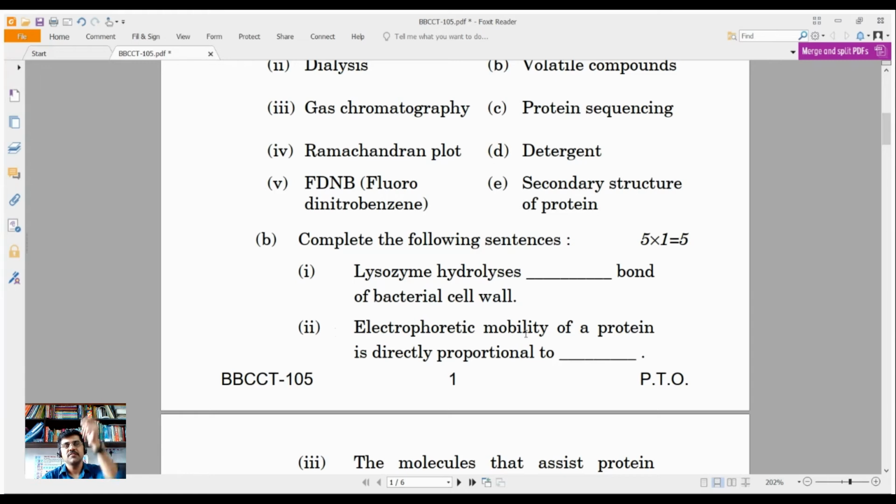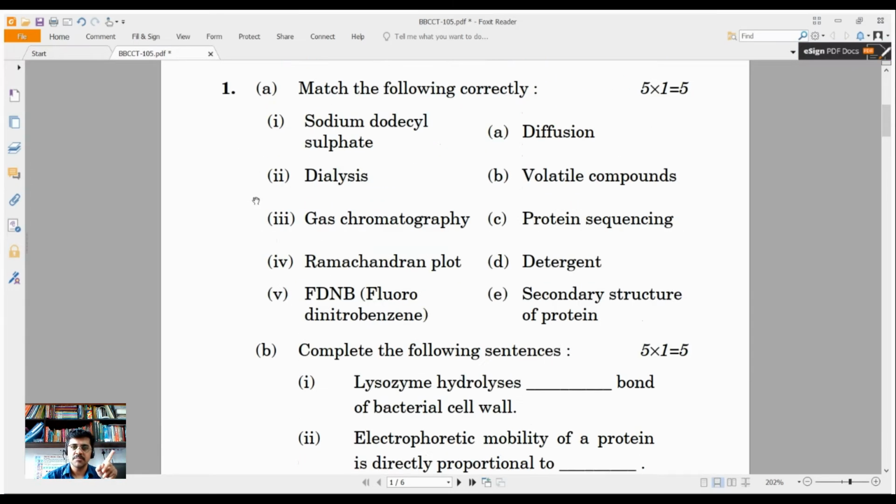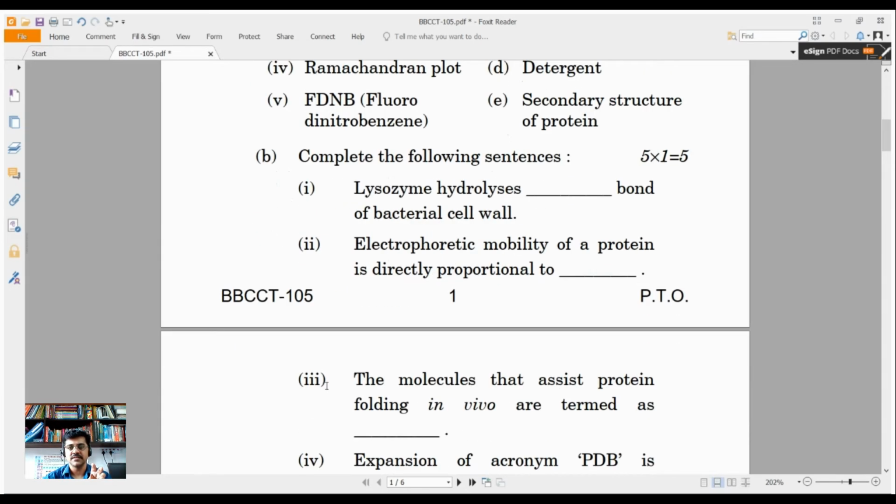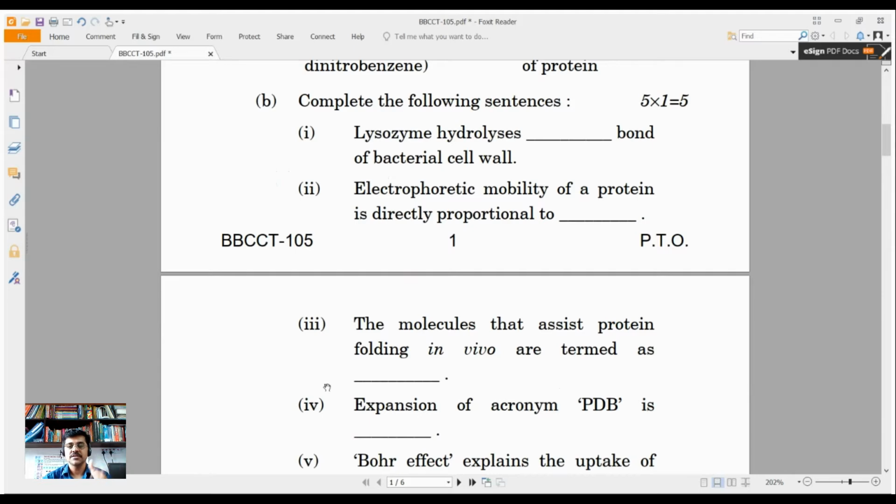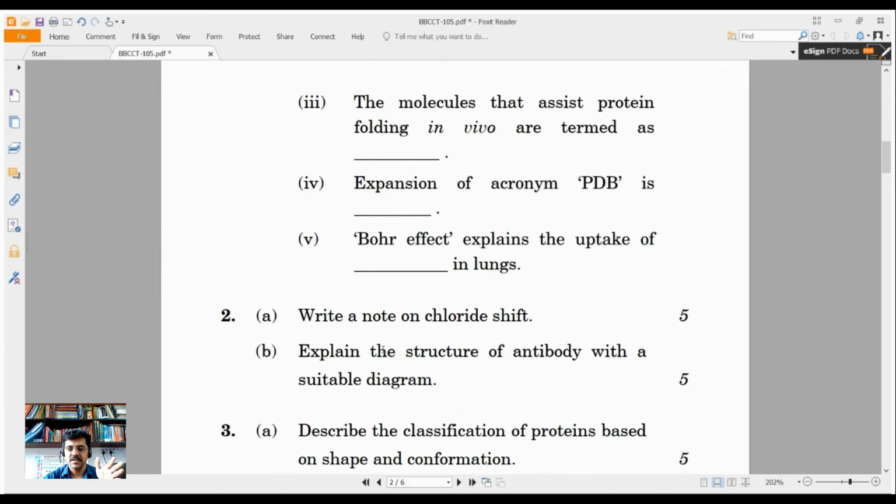Sometimes students keep on writing answers without writing the numbers. Mention section number 1, section B, then blank number 1, blank number 2, like that. That will help the evaluator to understand, yes, this student is doing good, he is serious about the things.